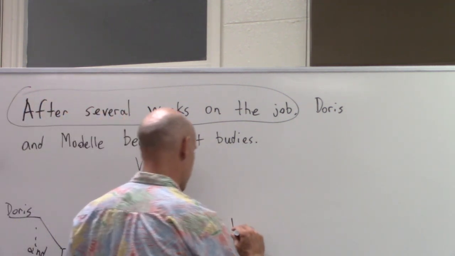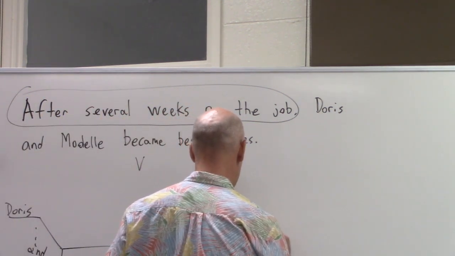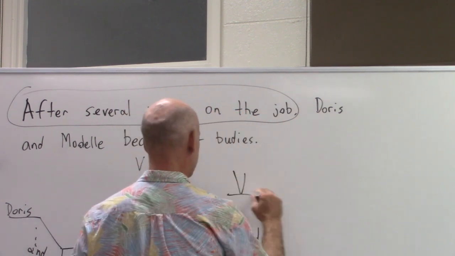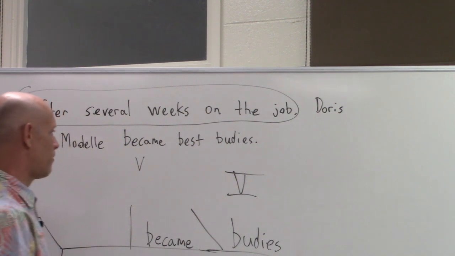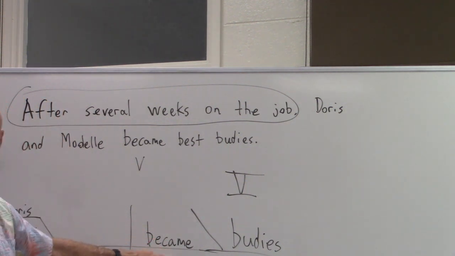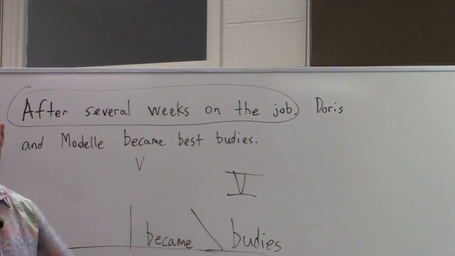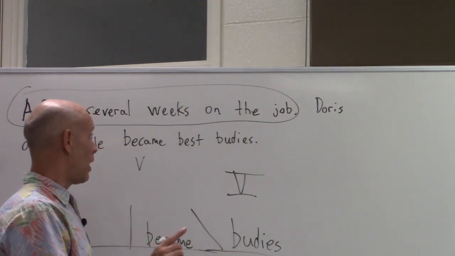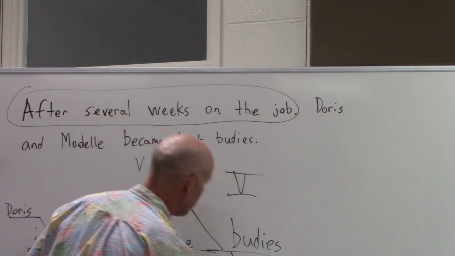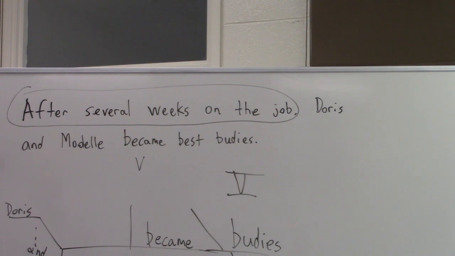So then I know right away, I don't know if you remember, Kenny, but what pattern would that be? That would be pattern 5. It looks like a pattern 3, right? It's not a pattern 3 because it's not a be verb. If you're saying Doris and Maddell are best buddies, you have your pattern 3. That's it. Best, we have that little qualifier there. Good. And then our prepositional phrase we forgot.